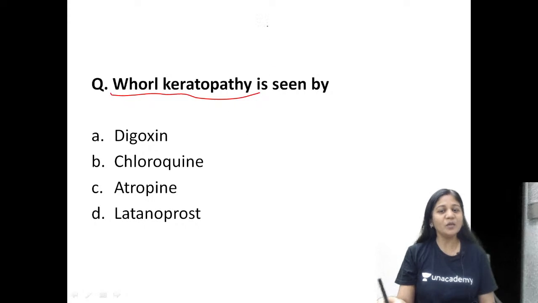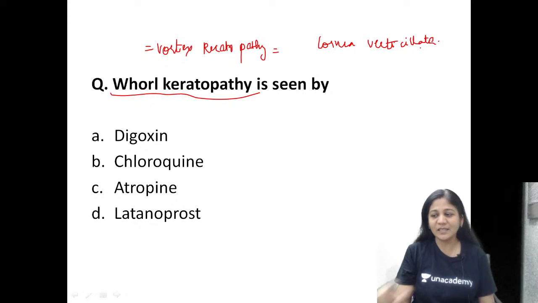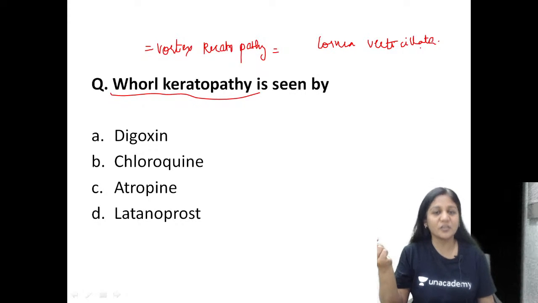Exactly, vortex keratopathy is also called cornea verticillata. Another name of this condition is cornea verticillata. So this was the question which was there in your exam. Cornea verticillata is seen in which particular condition?